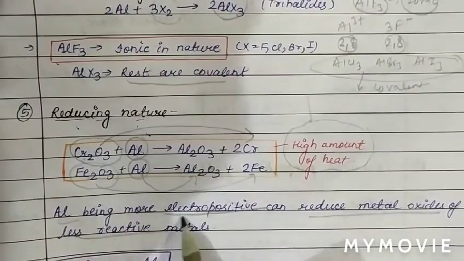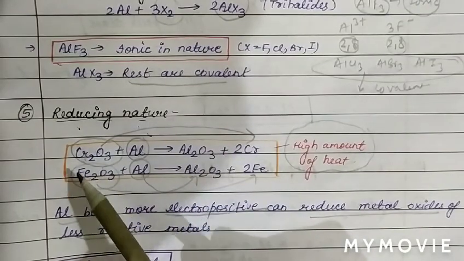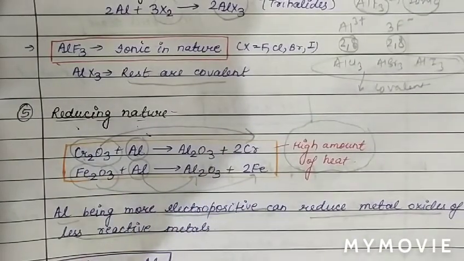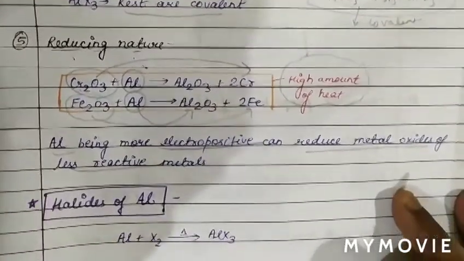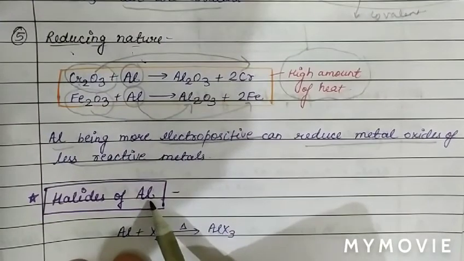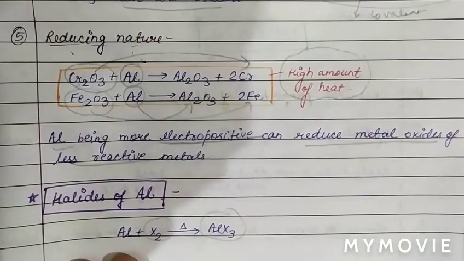So we can say aluminium being more electropositive as compared to chromium and iron, therefore aluminium can reduce chromium oxide and iron oxide of less reactive metal. Now see the halides of aluminium. As we can see, when aluminium reacts with halogen, on heating, trihalide is formed.